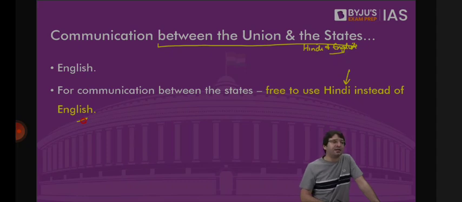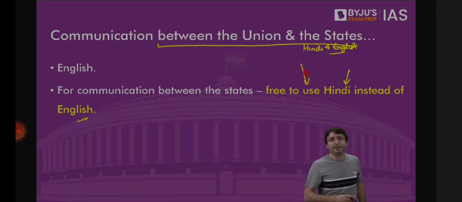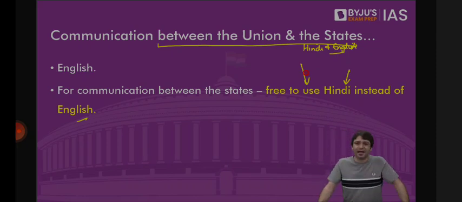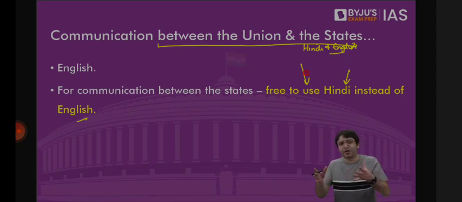And that is how some states such as Uttar Pradesh, Madhya Pradesh, Rajasthan, Chhattisgarh, have decided that whenever we interact with each other, whenever we communicate with each other, we will not communicate in English, we will communicate only in Hindi. That is okay, that is provided. Which means how states are going to interact with each other. They can use Hindi or English, but we have empowered the states. If you want, you can only use Hindi in your communication. And that is how some of the northern states have an understanding with each other, that whenever we communicate with each other, we will communicate only in Hindi and not in English.